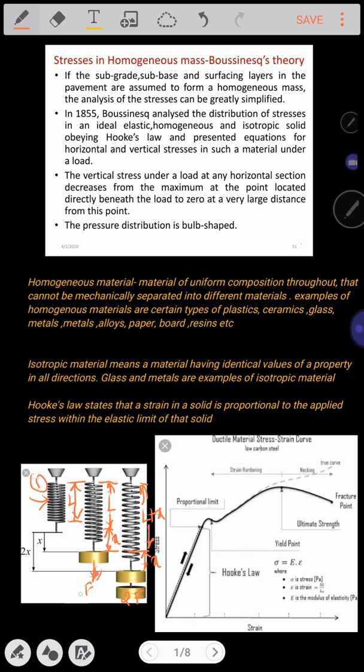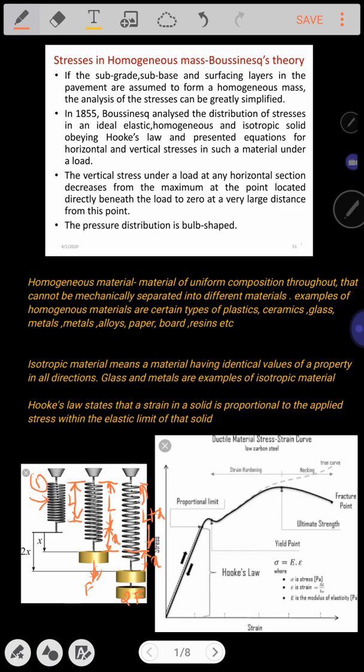So due to the increase in the force, what has happened? The length has changed its extension from L plus x to L plus 2x due to the application of the force 2F.